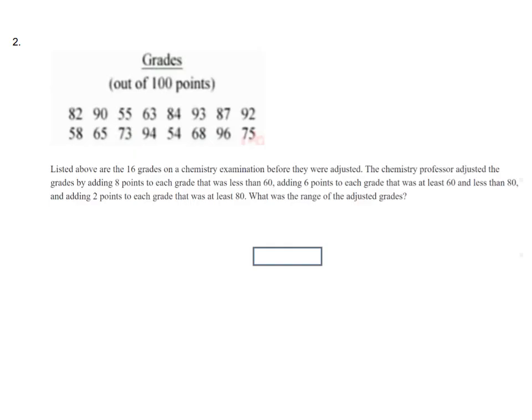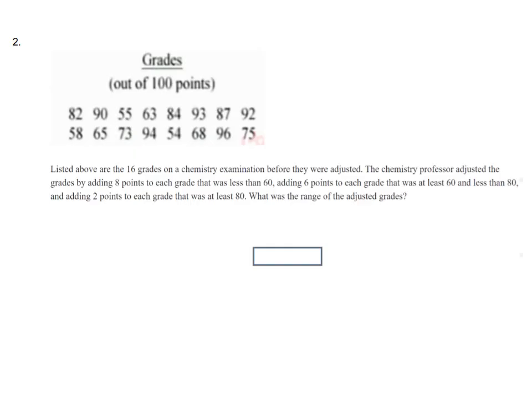So there are some grades: 82, 90, 55, and the professor adjusted the grades. How? Those which are less than 60, he added 8 points. So suppose 55 is less than 60, so 55 plus 8. In this way, for numbers less than 60, we add 8 points.